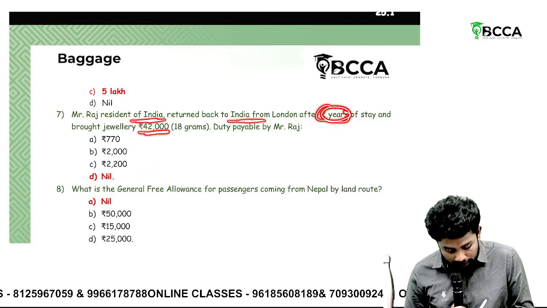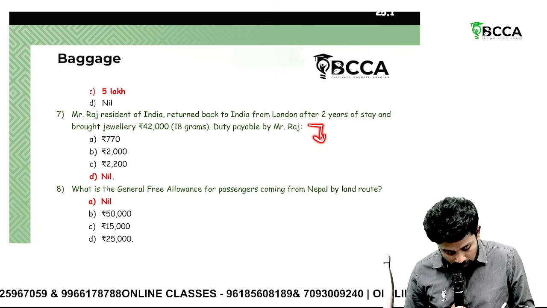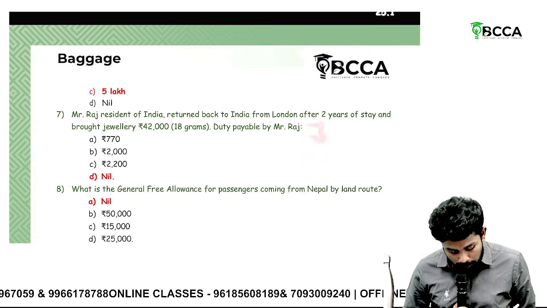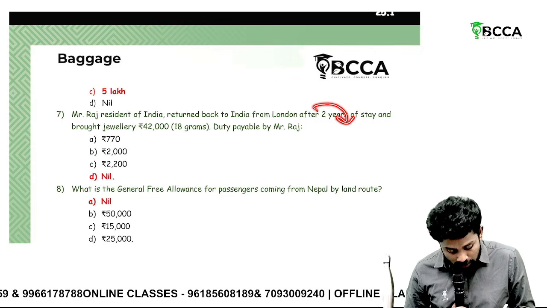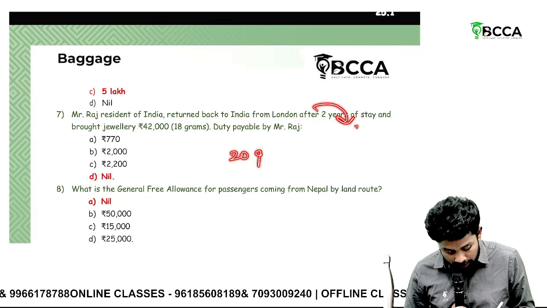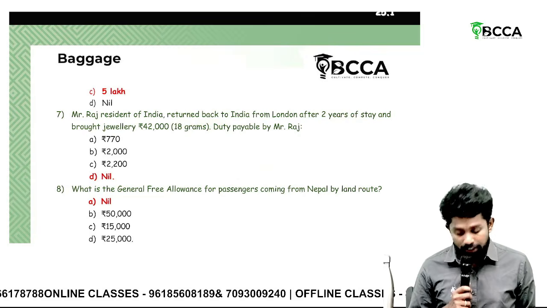Raj, resident of India, returned back to India from London after 2 years of stay and brought jewelry 42,000, 18 grams. What is the duty payable by Mr. Raj? Nothing, sir. Why? After 2 years he is coming now, 20 grams is still allowed. He brought only 18 grams, so it is allowed, exempted.